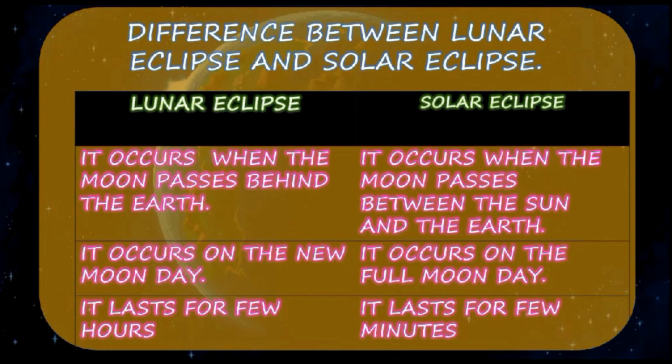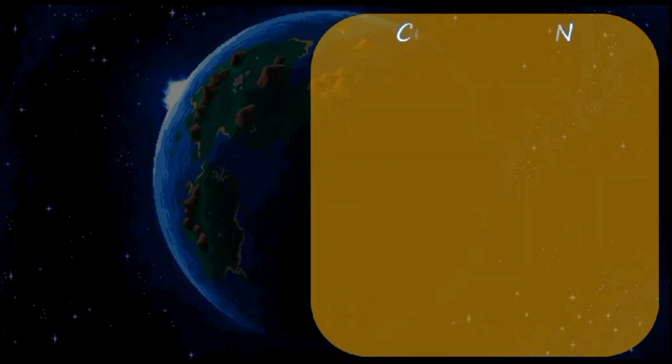Here we can see the difference between the lunar and solar eclipse. A lunar eclipse occurs when the Earth passes between the Sun and the Moon, and a solar eclipse occurs when the Moon passes between the Sun and the Earth. A solar eclipse occurs on a new moon day, a lunar eclipse on a full moon day. A lunar eclipse lasts for a few hours, a solar eclipse lasts for a few minutes. These are simple points for lunar eclipse and solar eclipse, very easy to understand, right?